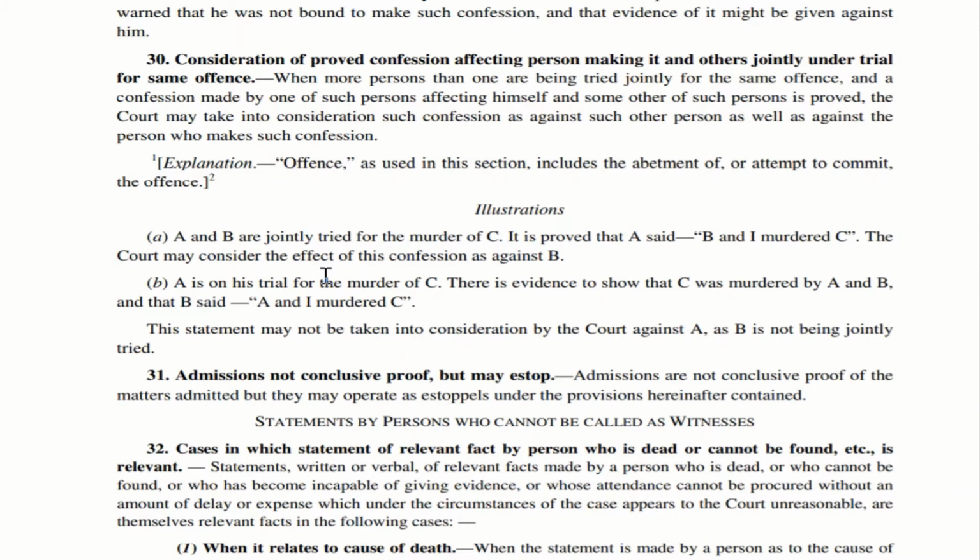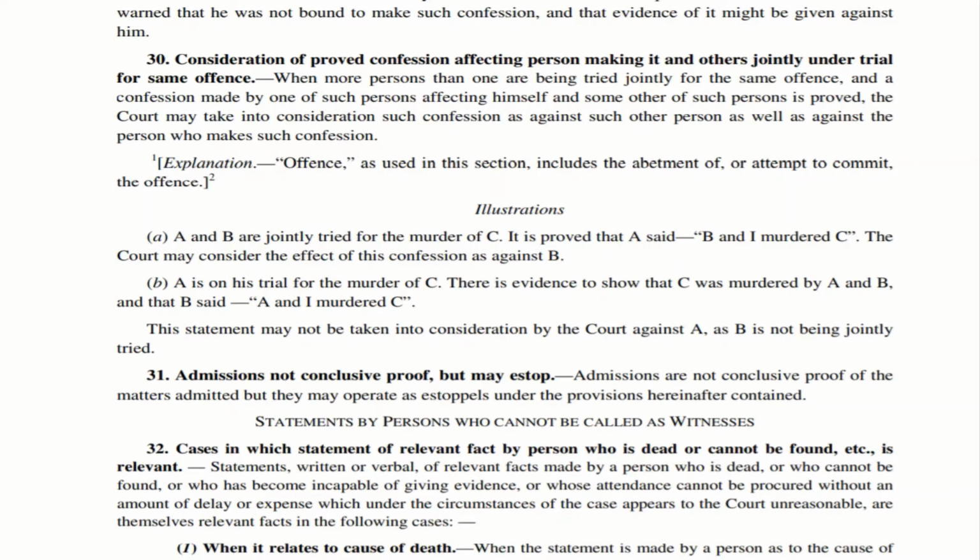So there is one person who is being tried for the murder of one person. Simple. So there is evidence to show that C was murdered by A and B. Now the court is getting evidence, or somebody is producing evidence to the court, saying that it is not just A but B also joined hands with A to murder C. And evidence is also shown to prove that B has stated that A and I murdered C.